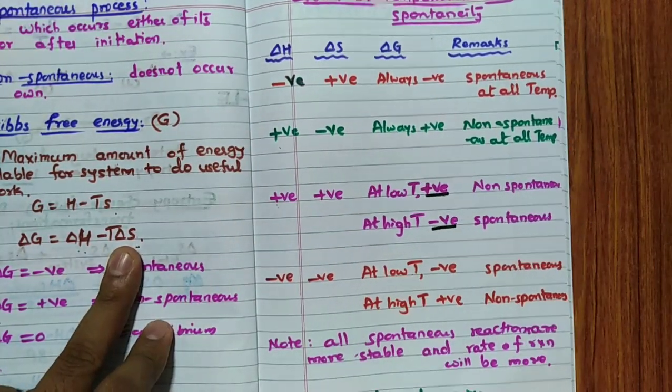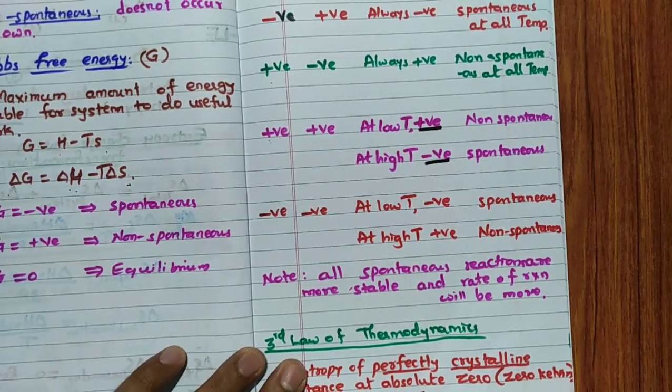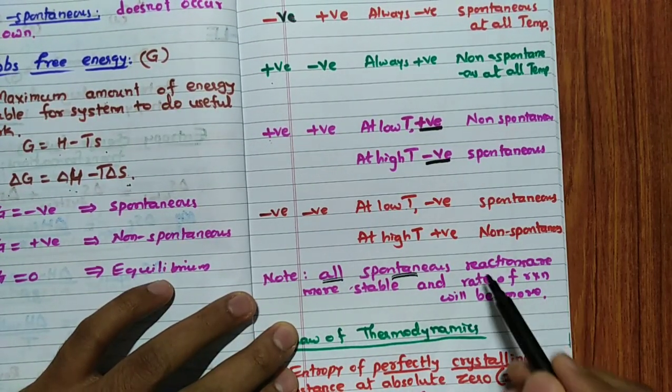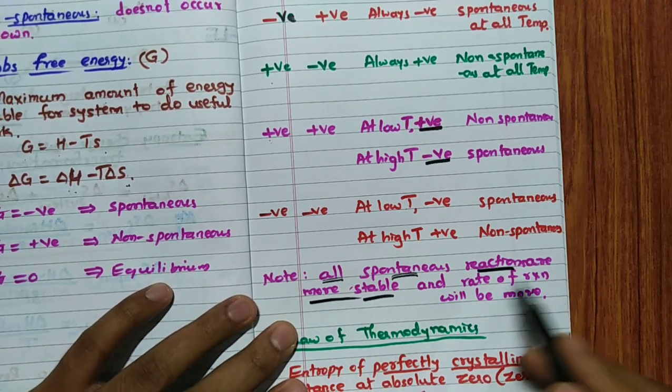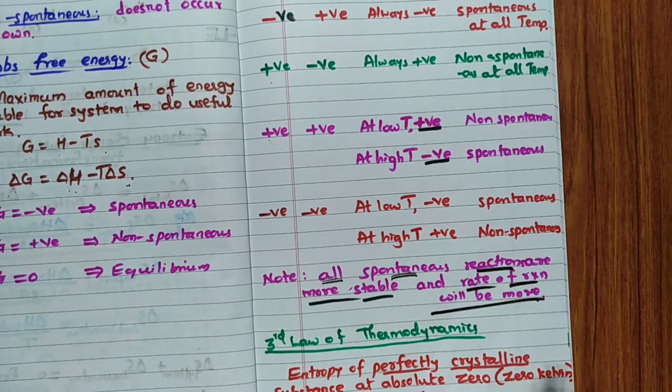Very, very important point. One thing I already told, all spontaneous processes are more stable, no doubt in it. Whenever spontaneous processes are more stable, rate of reaction generally is more. Because of that reason, you can say spontaneous processes are more stable.